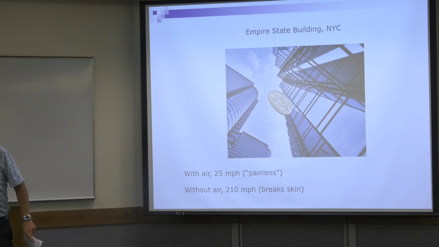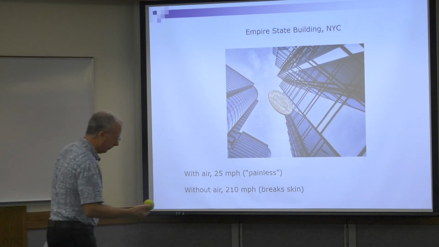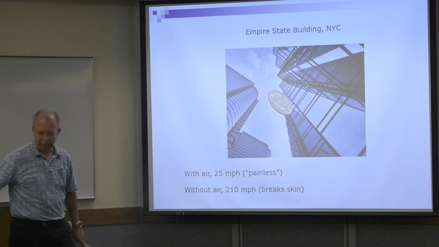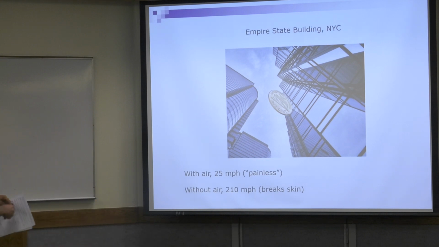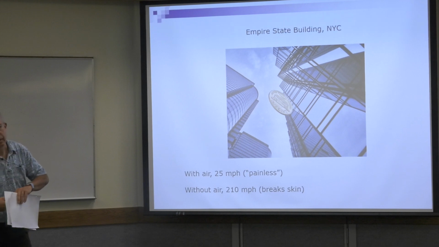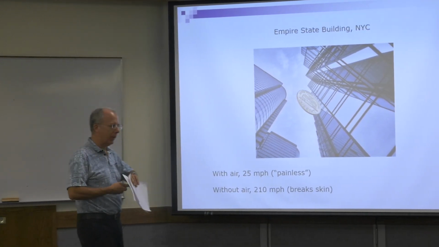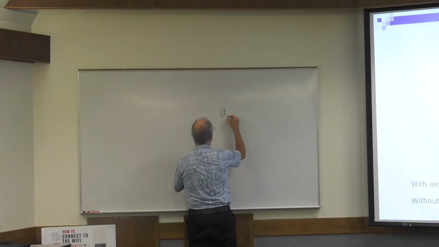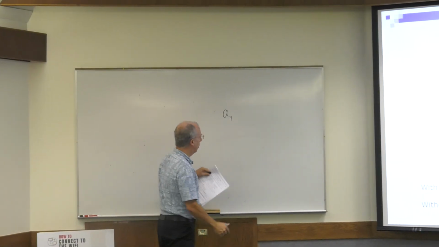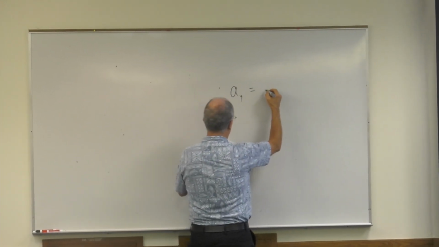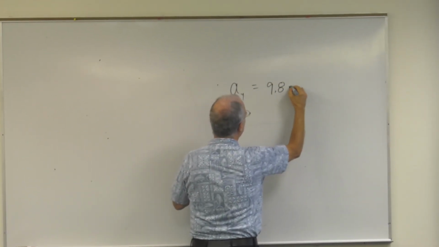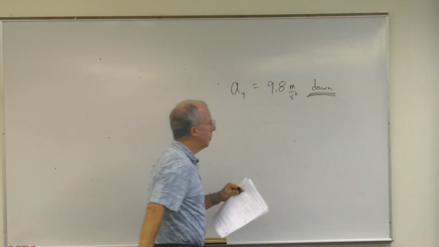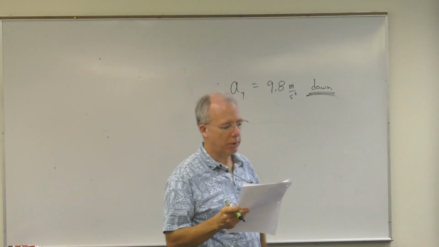So the question is, gravity is the only force acting on it, and it's a constant force. We'll talk about that sometime. And so what is the acceleration of an object due to Earth's gravity? So the acceleration in the y direction due to Earth's gravity is 9.8 meters per second squared down. So that's the acceleration due to Earth's gravity.